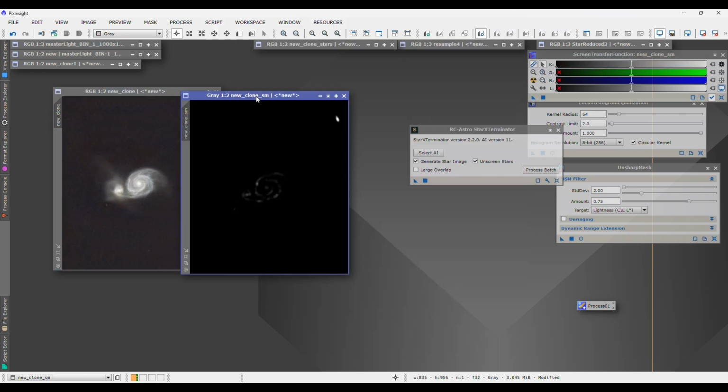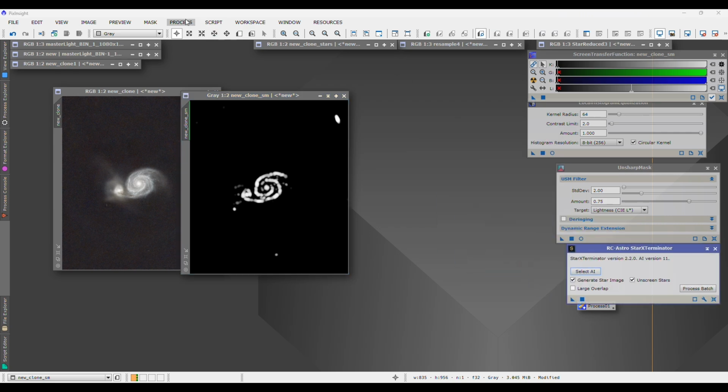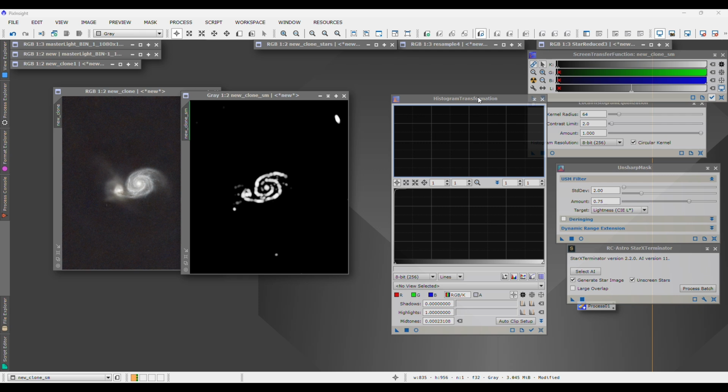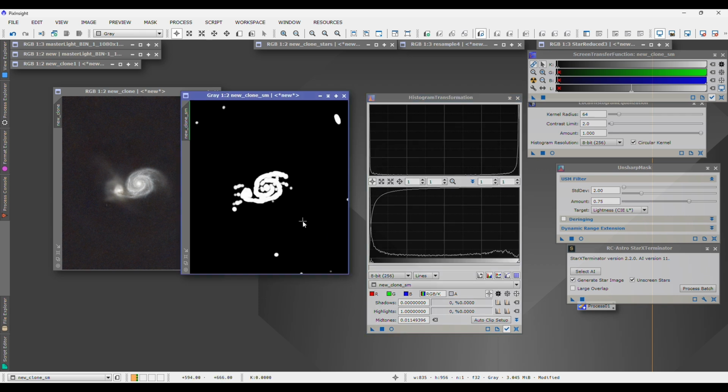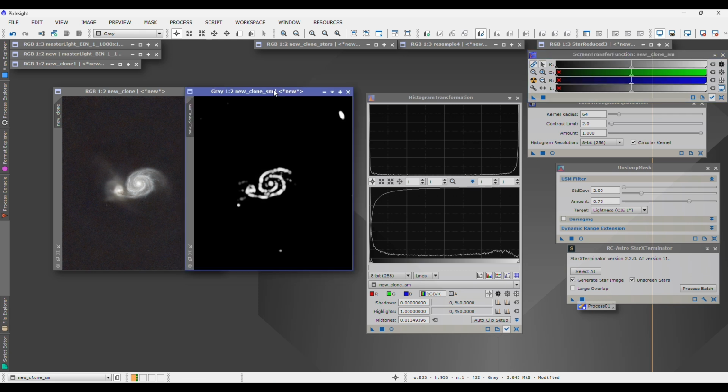So we create our StarMask here, and then immediately with that AdvStarMask we're going to do an auto stretch to it. Once we've done the auto stretch, we open up our HistogramTransformation tool. We reset that, and make sure it is selected on this recent image by clicking that check mark. Then we drag this little triangle from the ScreenTransferFunction down to here, and then drag the histogram triangle on top of our AdvStarMask. Notice how it automatically added that stretch to it. Then we reset the stretch. Now this is permanently stretched for the star masking that we're about to do.